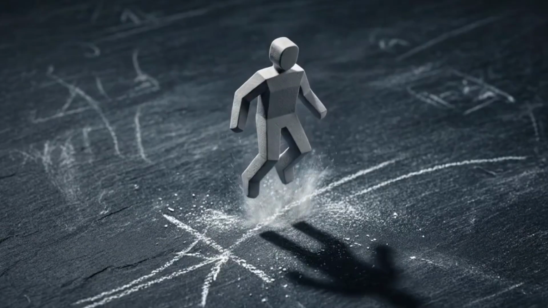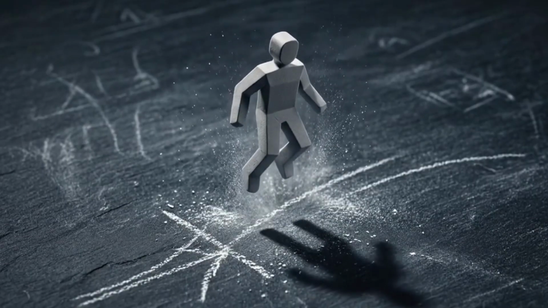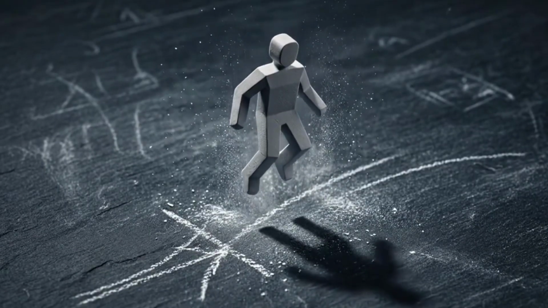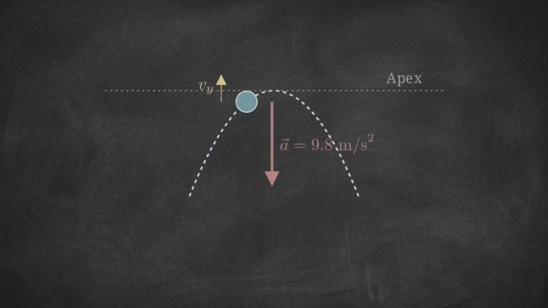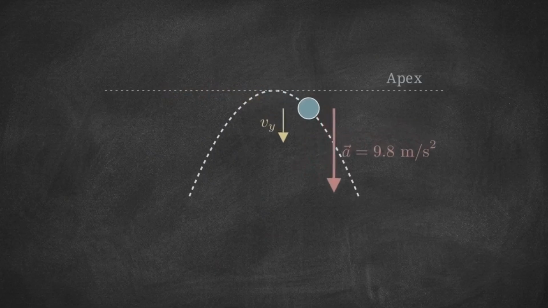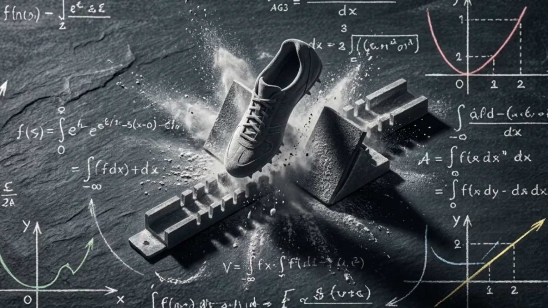This hierarchy clarifies a major conceptual hurdle, the belief that if an object's velocity hits zero, its acceleration must also vanish. Consider a ball thrown vertically. At its exact peak, the velocity vector shrinks to zero, but the acceleration vector, driven by gravity, remains constant at 9.8 meters per second squared downward. Acceleration is defined by the change in the system's state. It operates independently of whatever the current velocity happens to be.